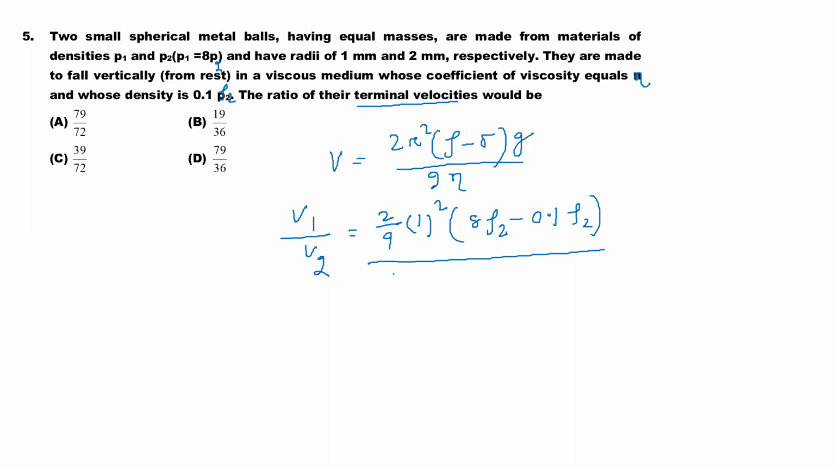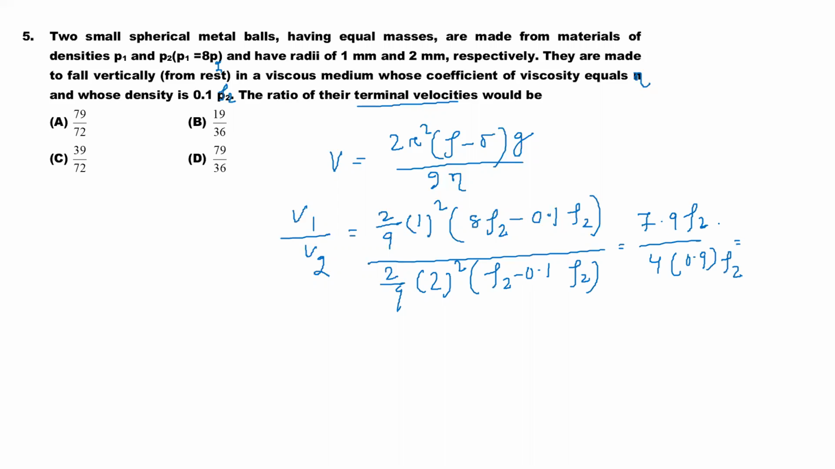For velocity 2, that is also 2 by 9, but the radius is 2 mm squared, so that is 2 squared into rho 2 minus 0.1 rho 2. So by solving, we'll get V1 by V2 is equal to 7.9 rho 2 divided by 4 into 0.9. So that is 79 divided by 36. This is going to be the answer. Terminal velocities.